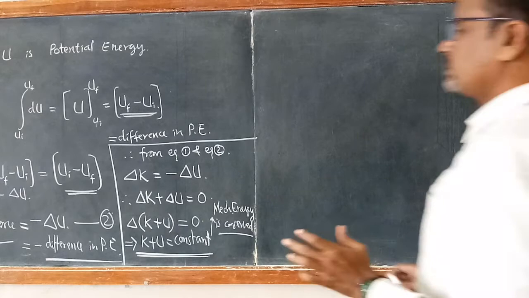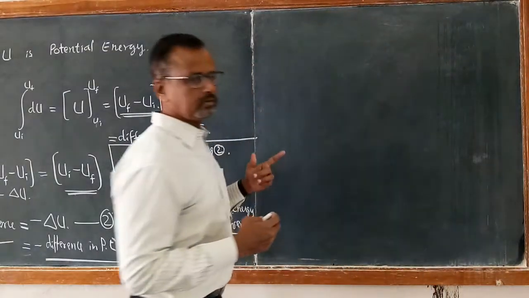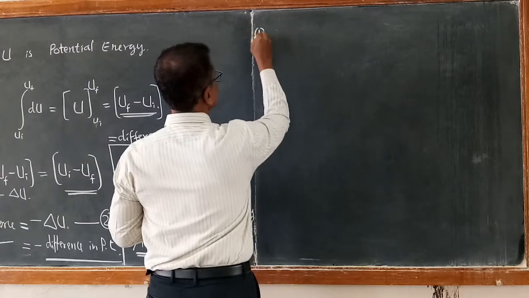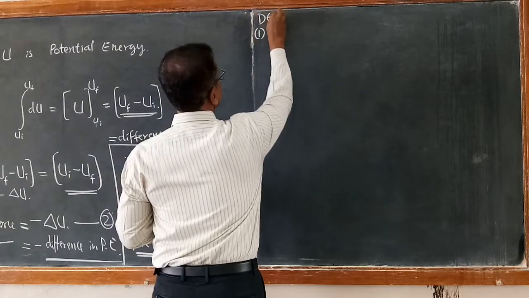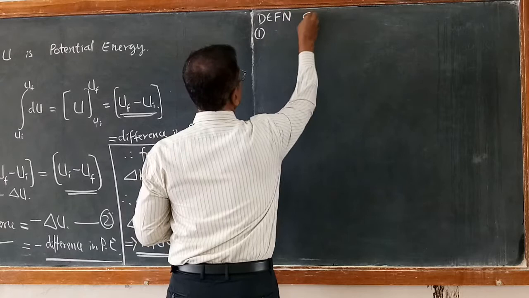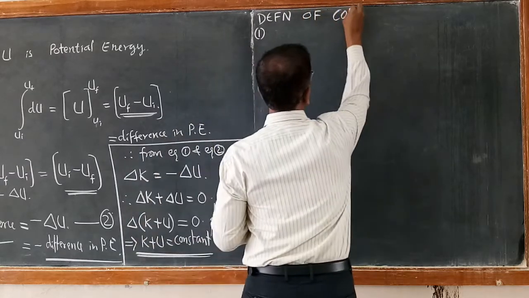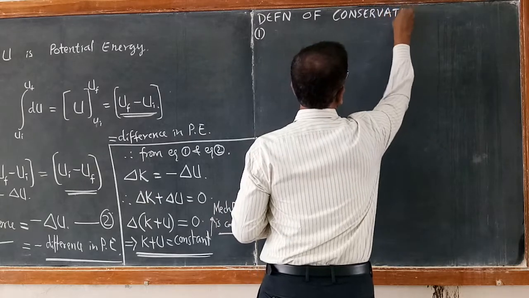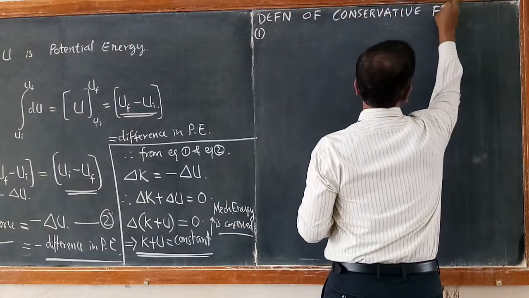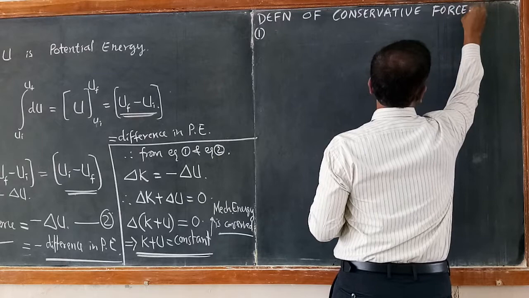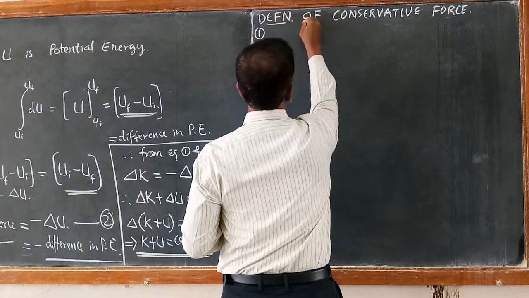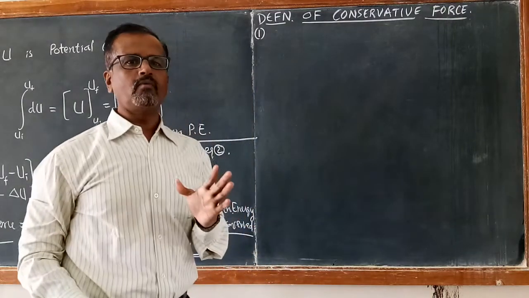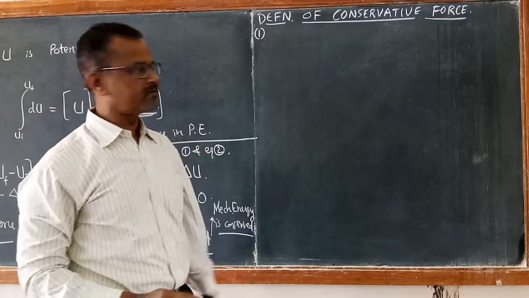Now we can conclude what conservative forces are. First definition of conservative force. From these points you will understand the features of conservative force.